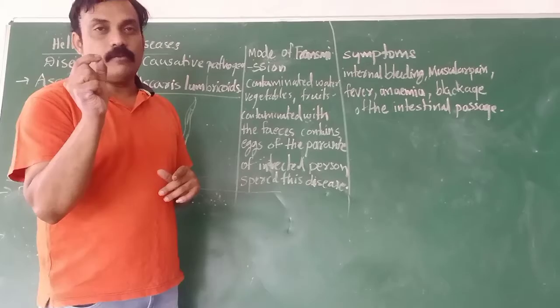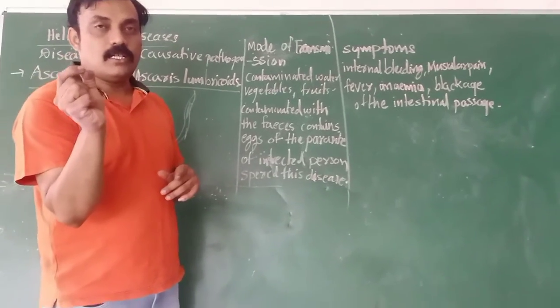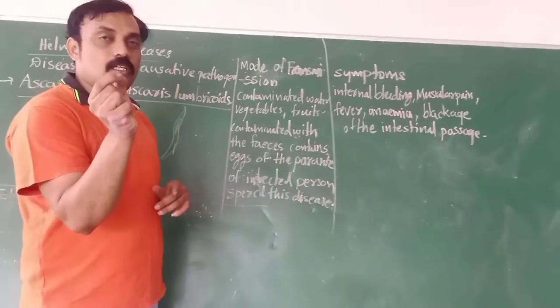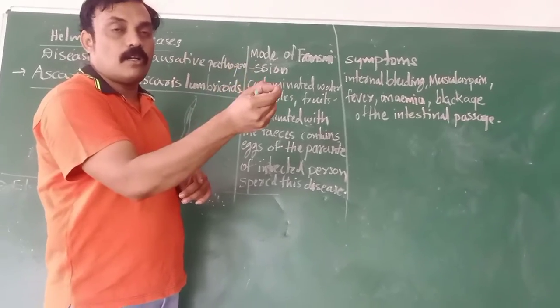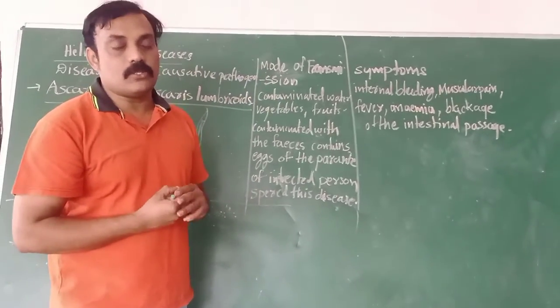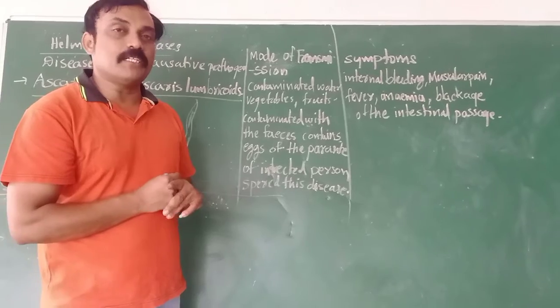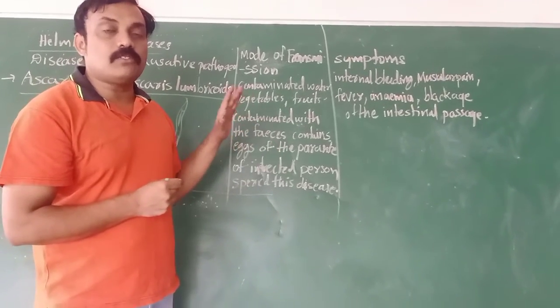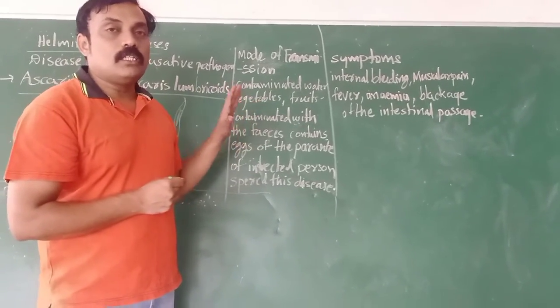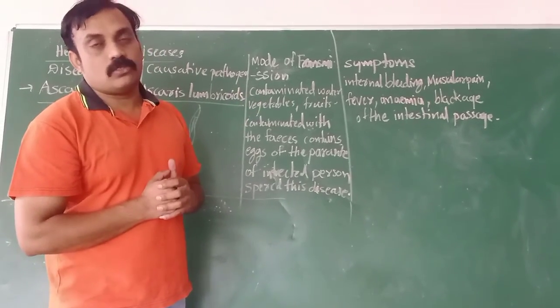If you drink that contaminated water, it affects us too. So it is transmitted through water, vegetables and fruits.